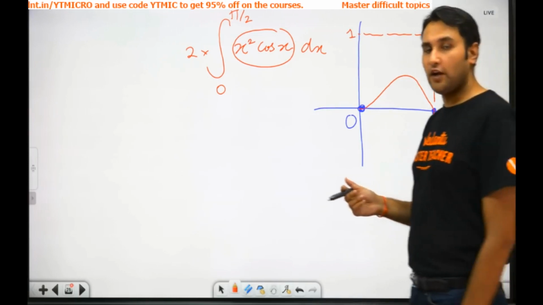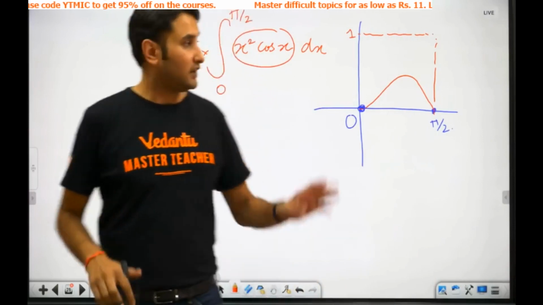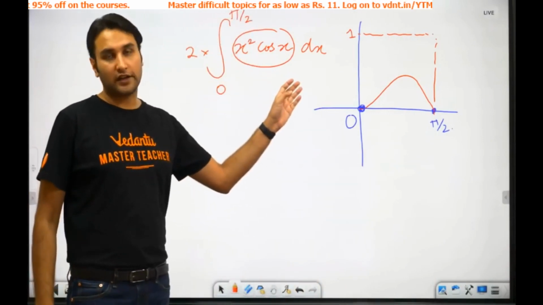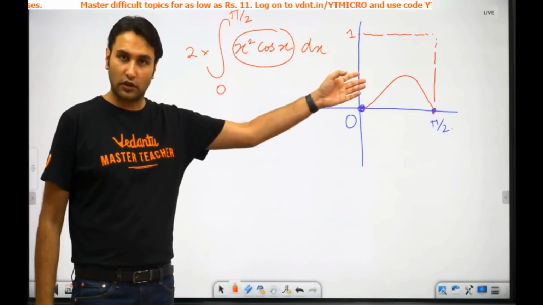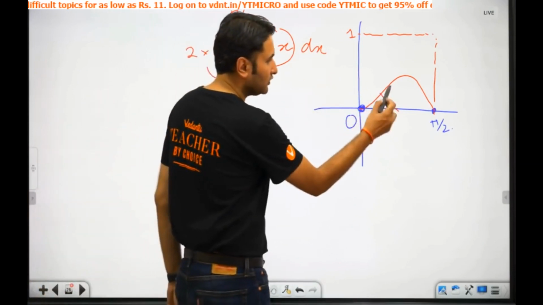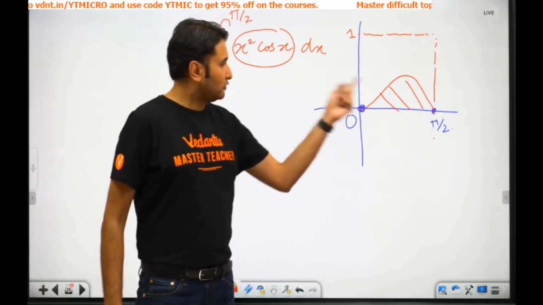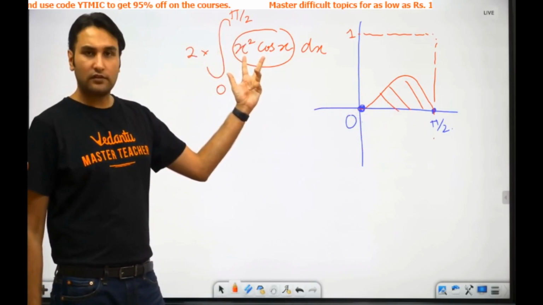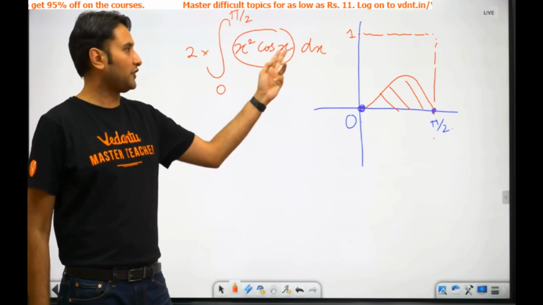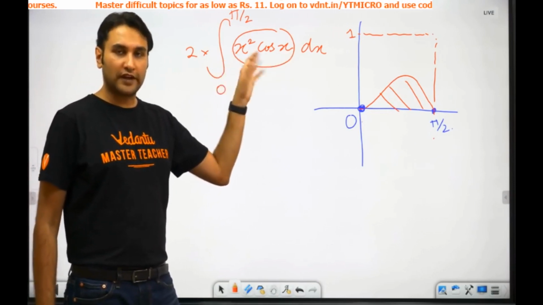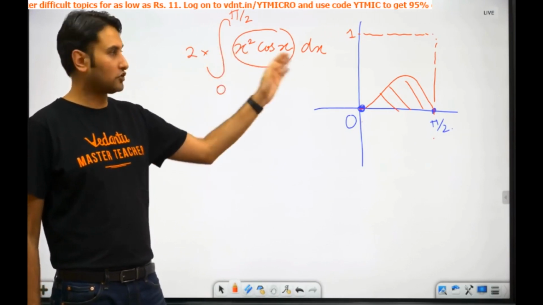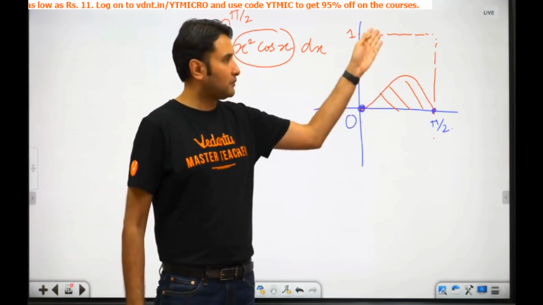Since I'm going to find out the area, what is integration? Integration is also equal to the area under the graph, if the graph is above the x-axis. All of you know this. So basically, I'm trying to approximate this area. But look, between 0 and pi by 2, both are fractional. For most of the interval, cos is fractional and x square is fractional. So the graph will always be below 1.